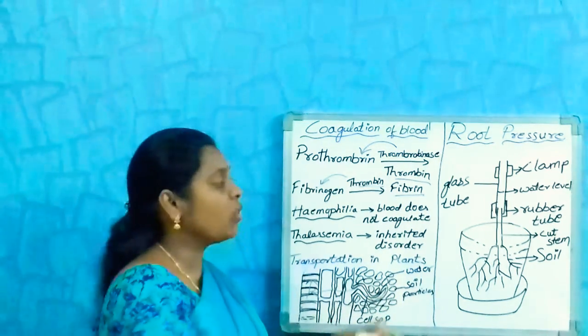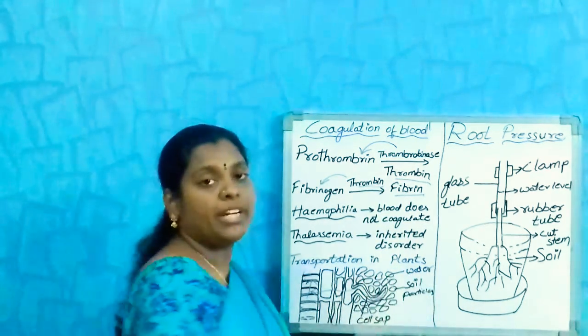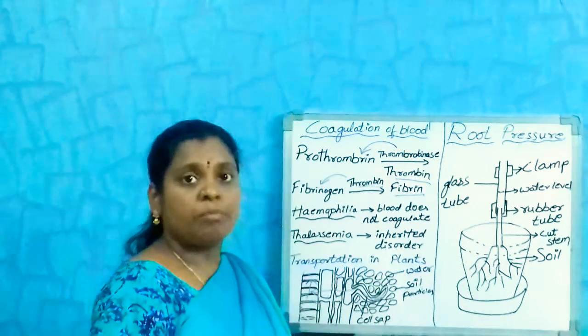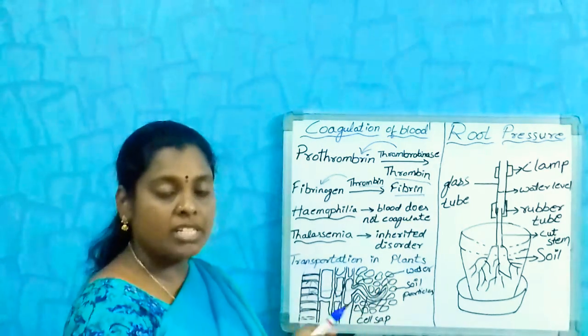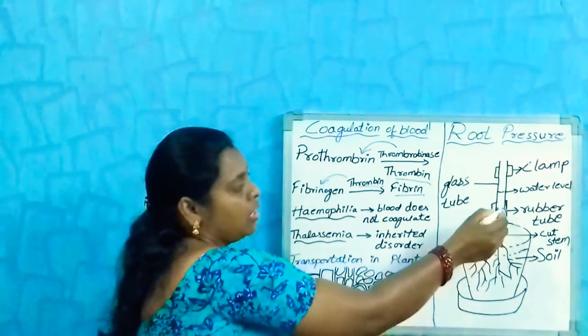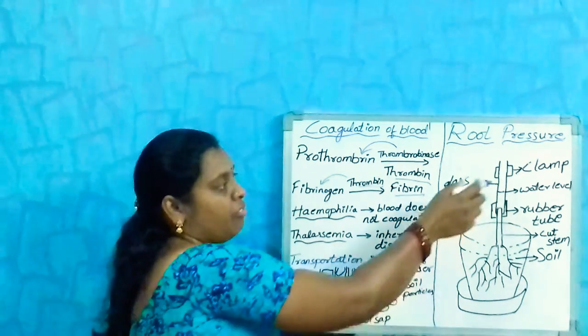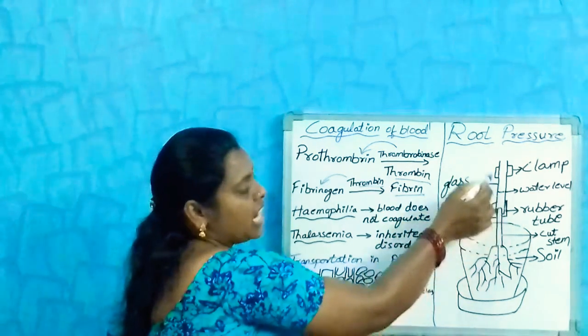For that we are going to do an activity. Take a potted plant, cut the stem of the plant. It means it should not contain any leaves from here till here. It is the stem part. For this you have to insert the glass rod. This is a glass rod.